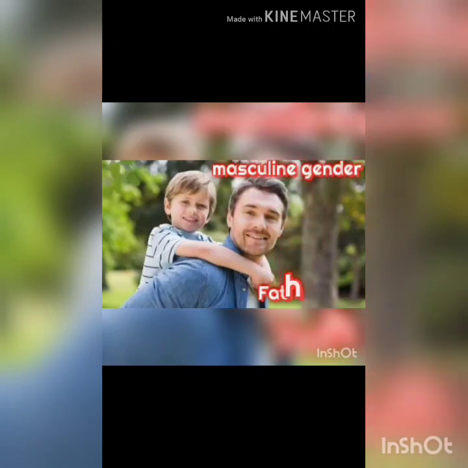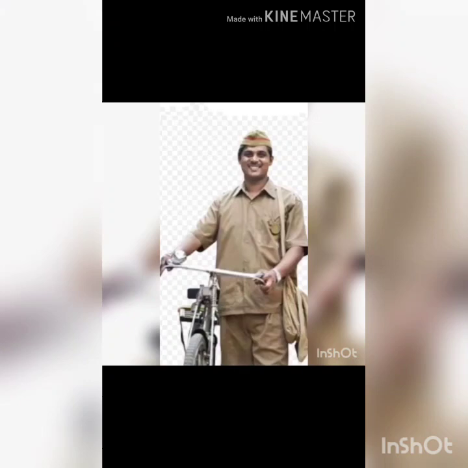First one is father. Father is a male, so it comes under masculine gender. Now comes postman. Postman is also a male, so it is also a masculine gender.